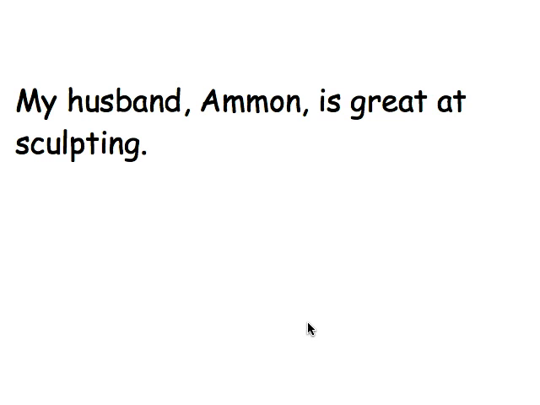If you do not use commas around additional information in a sentence, you are implying that the information is important and allowing the reader to make assumptions based on the lack of commas around the information. My husband, Ammon, is great at sculpting. My husband and Ammon refer to the same person. I could take out Ammon and simply say my husband is great at sculpting. Therefore, because it's scoopable information, I have to put commas before and after his name.